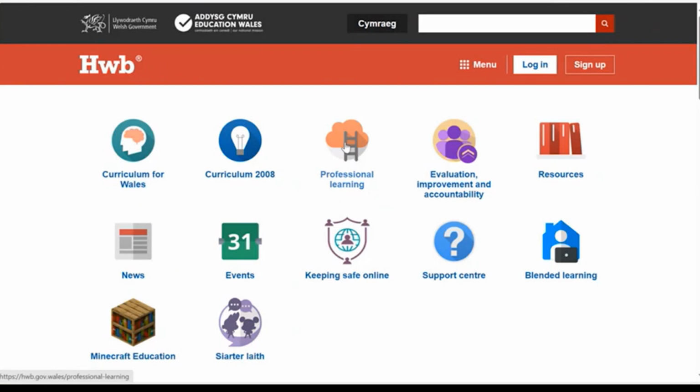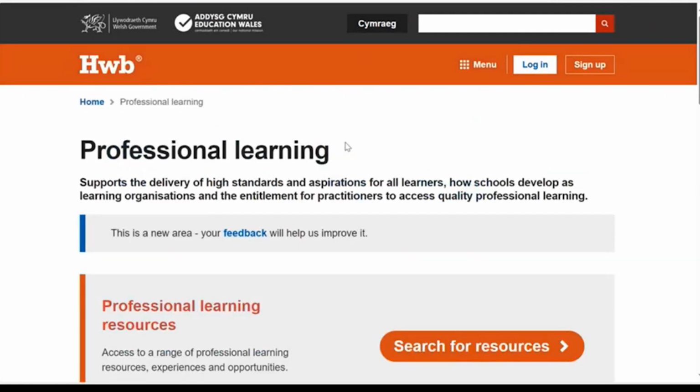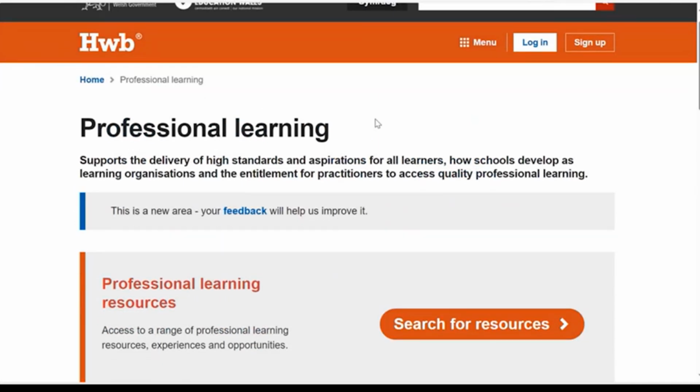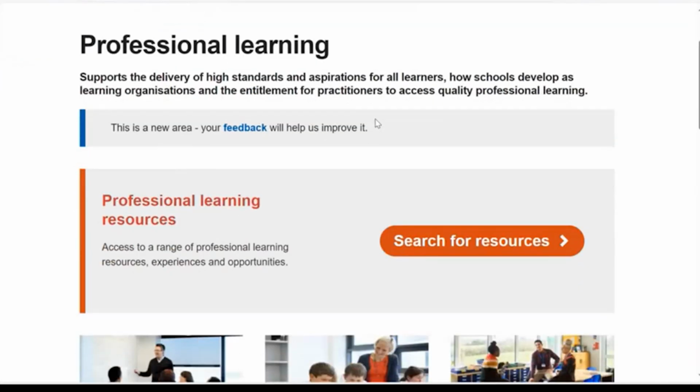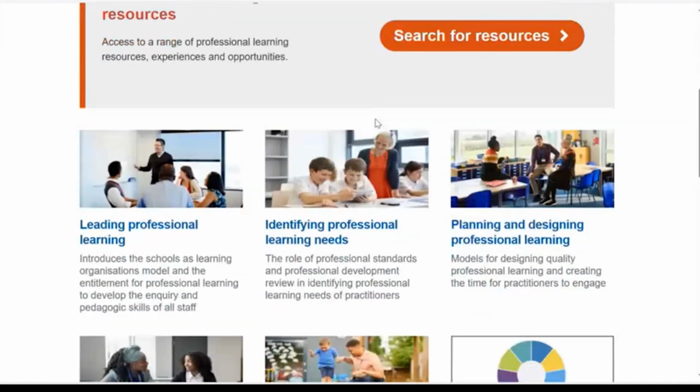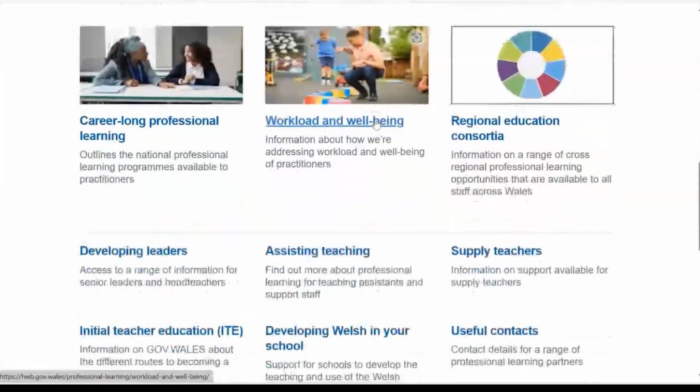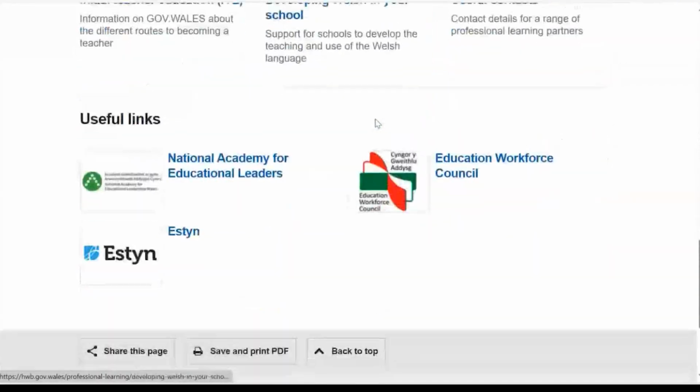And the whole premise behind the professional learning area and the resource repository we've developed within it is that in the fewest number of clicks, ideally no more than 2 to 3 clicks, you can find the professional learning resource that you are looking for. So the first click is to enter the area, and then you come into the professional learning area landing page. We've got some information on this page around policy and some useful links down the bottom of the page here.